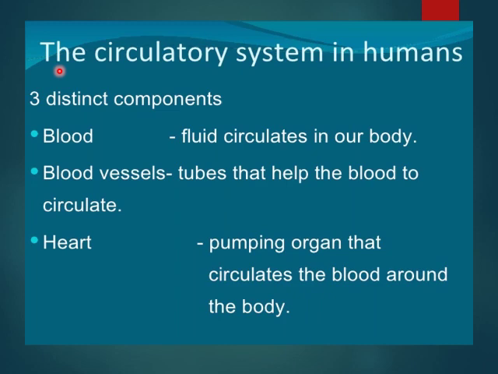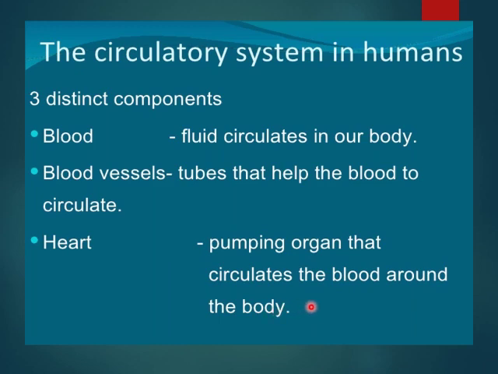Okay. So a vascular system is one which has tubes full of fluid to be transported from one place to another. So the blood vascular system, the circulatory system in human beings, has three distinct components. Number one, blood. It is a fluid that circulates in our body. The blood vessels, the tubes that help the blood to circulate, and the heart, the pumping organ that circulates the blood around the body.